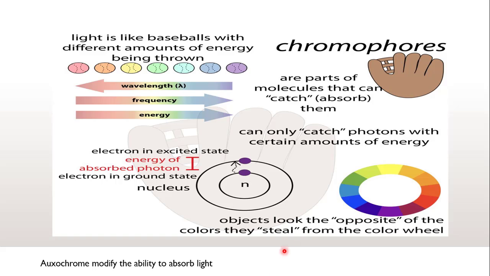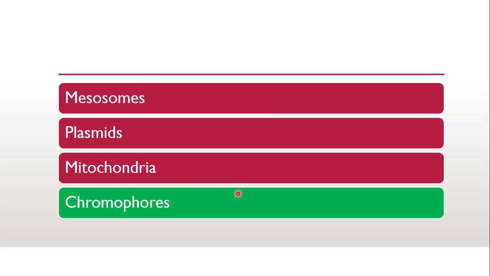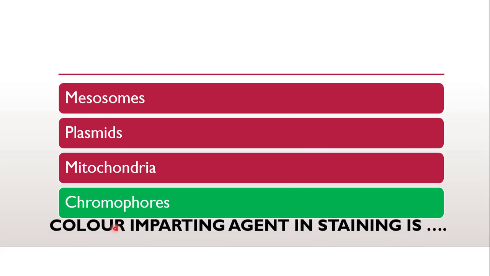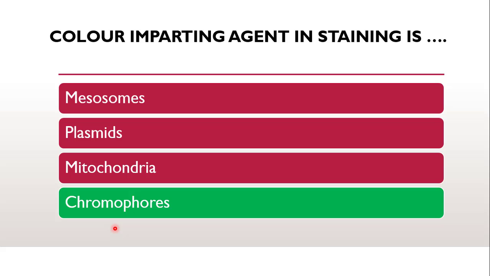That means they can steal the color from the color wheel. So the correct answer is chromophore. And the other part of a stain is the auxochrome, which imparts the ionization properties. So the color imparting agent in staining is chromophore.